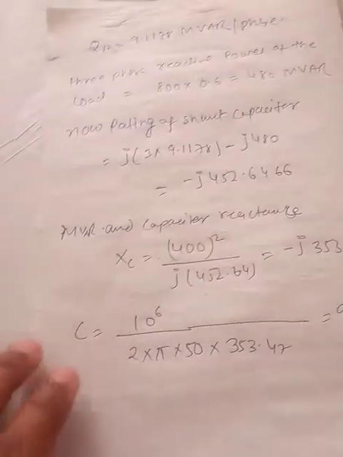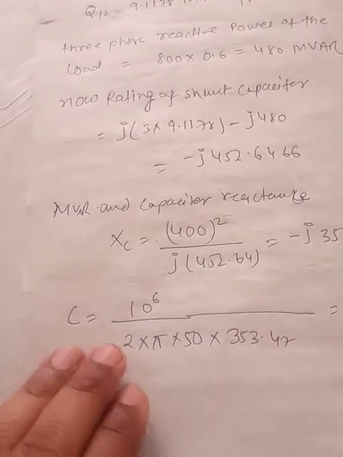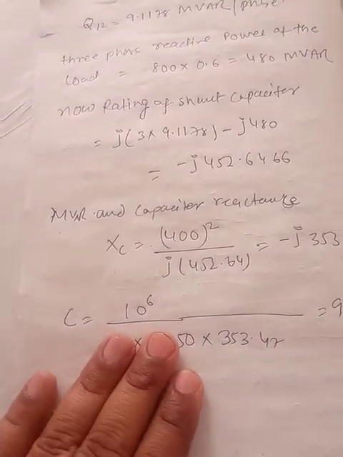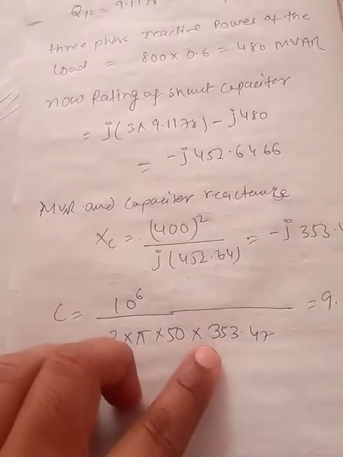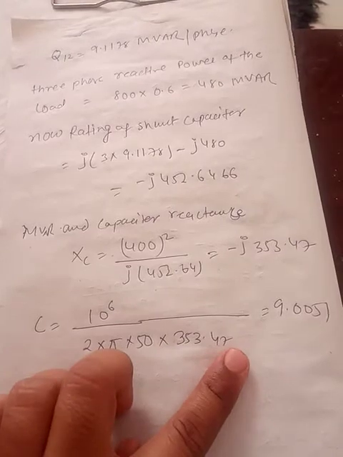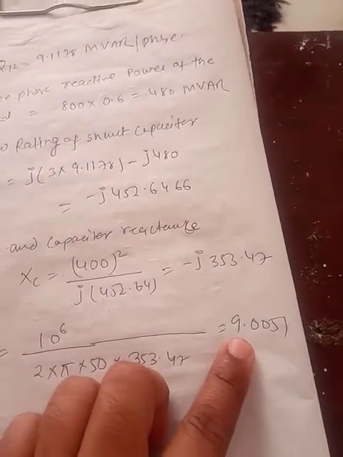Further, based on this equation you can calculate the value of C: 10 raised to power 6 upon 2 pi f into 353.47, which is the value we get.